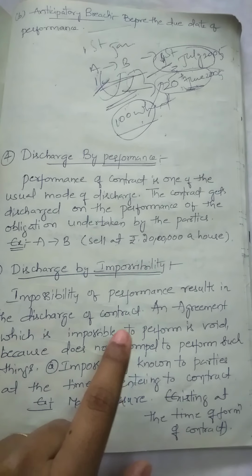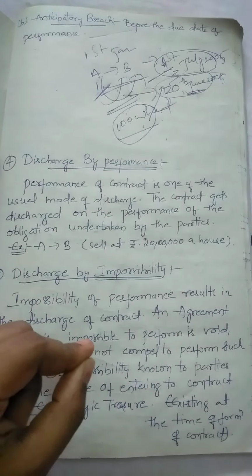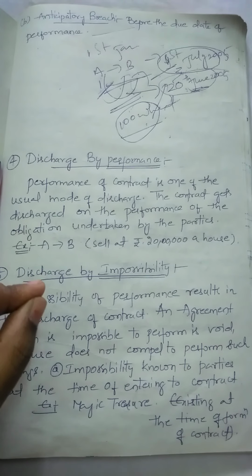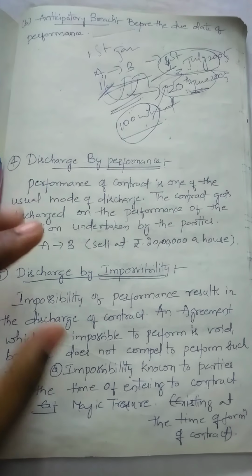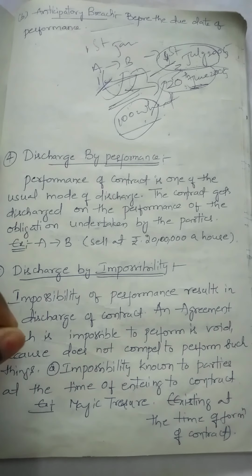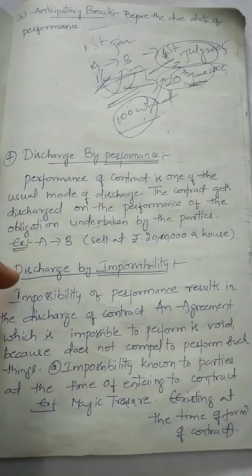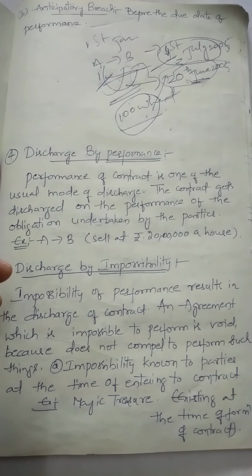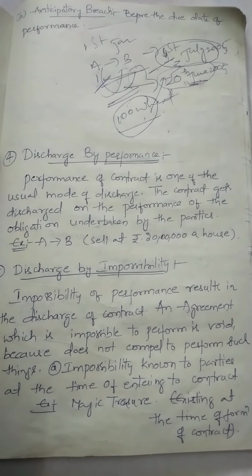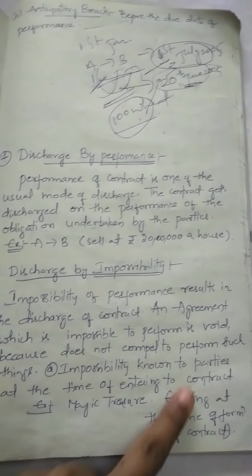It means whatever agreement is created between the parties, if the subject matter or the object for which the agreement is created is impossible, then that agreement will become a void agreement, because it is not able to be performed by both the parties. Even if they created the agreement knowing that it cannot be performed, it becomes void, because the law does not compel performance of such things.